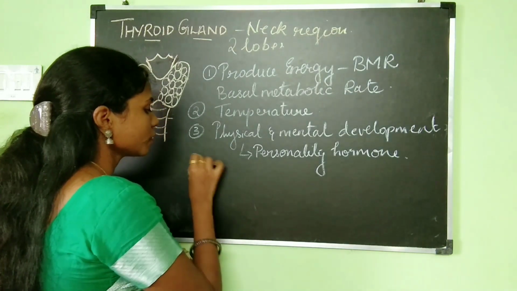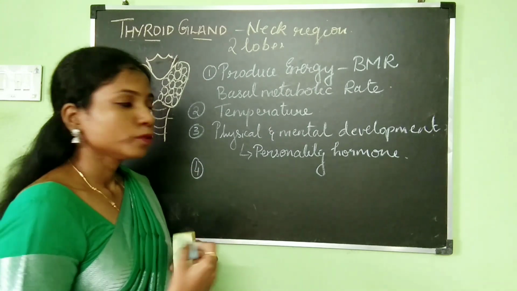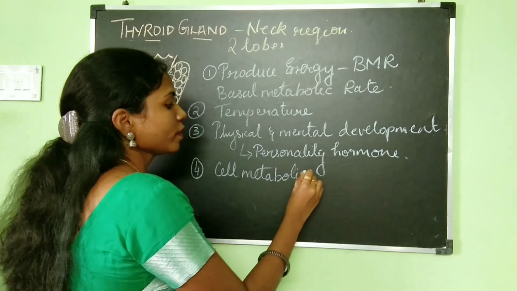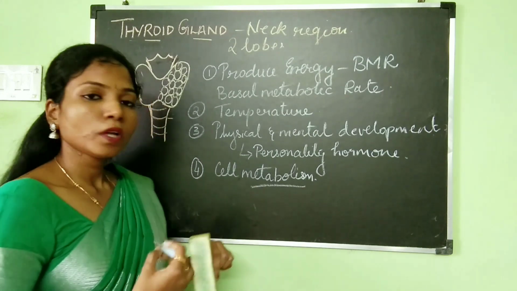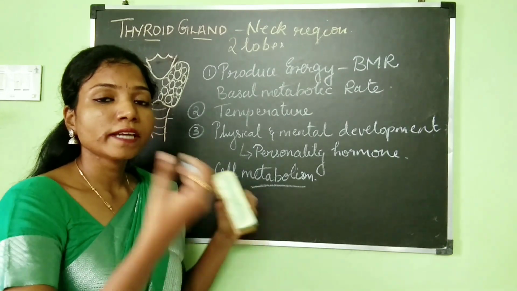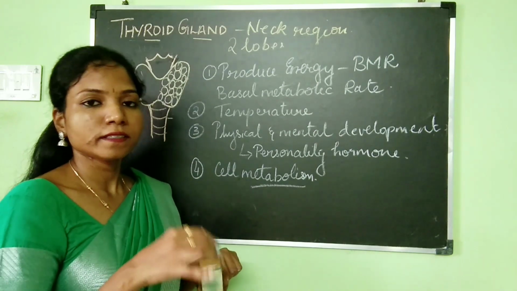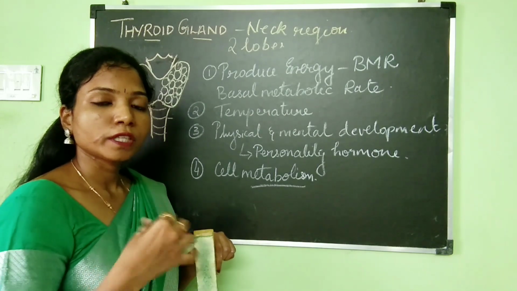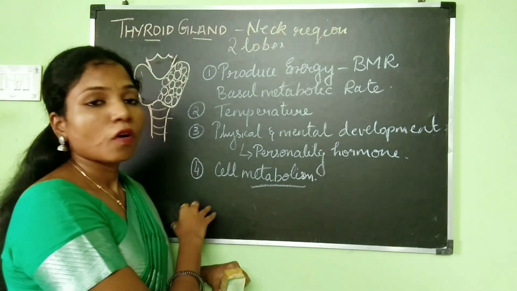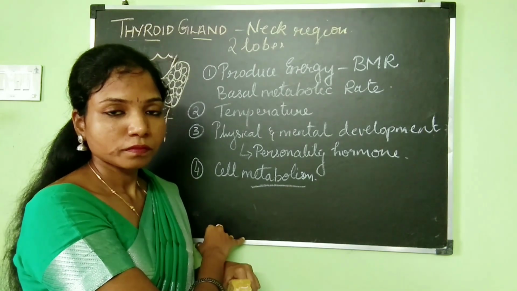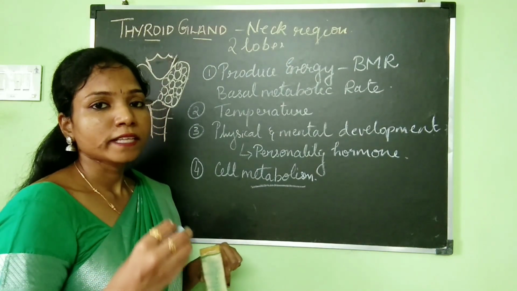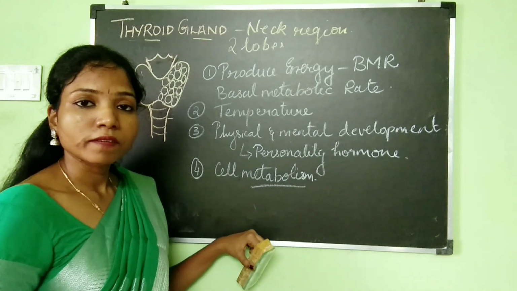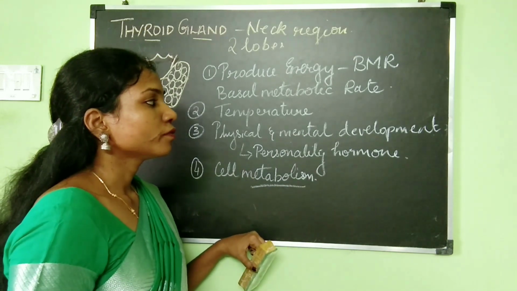The fourth function is that thyroid hormones regulate cell metabolism. I hope you know the meaning of metabolism: it includes the building up processes and the breakdown processes happening inside the cell, and that is also regulated by the thyroid hormones. Thyroid hormone also has an influence on our central nervous system, which is why it is important for our mental development as well. These are the functions of the thyroid hormone.